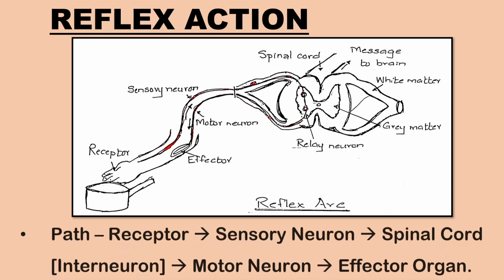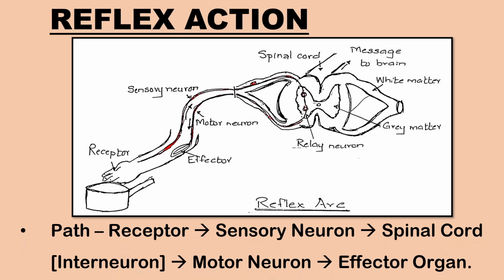The stimulus for reflex action is recognized by the receptor and is passed into the sensory or afferent neuron. These impulses enter the spinal cord through the dorsal root. The motor nerve fibers detect the signal, come out through the ventral root and stimulate the effector organ.